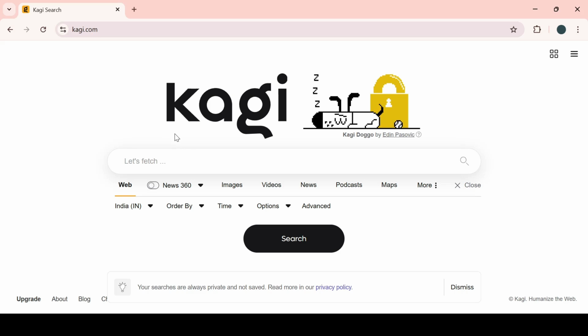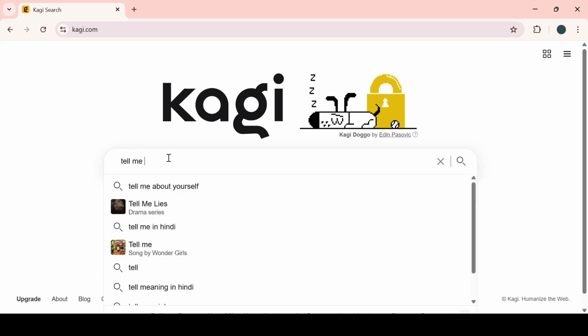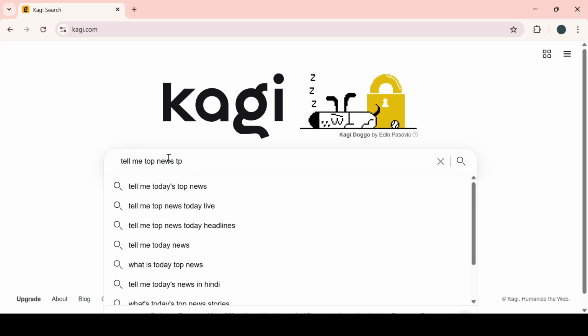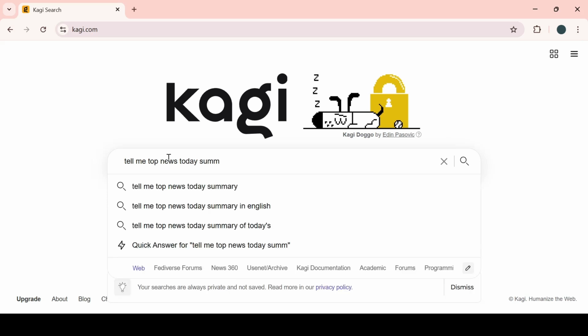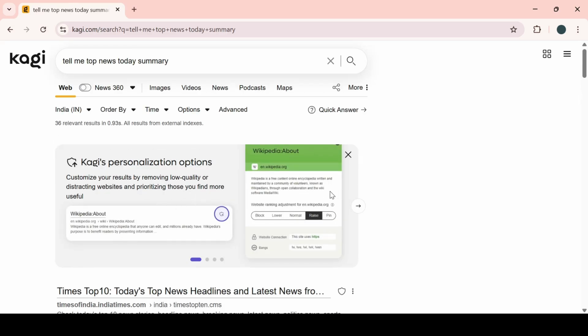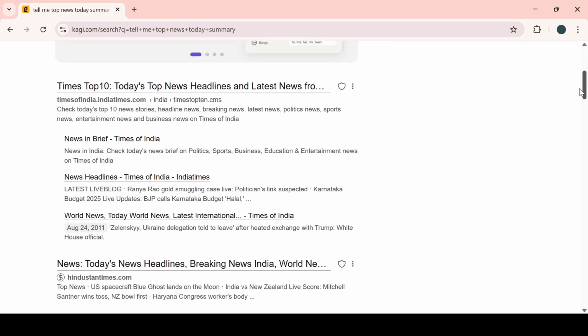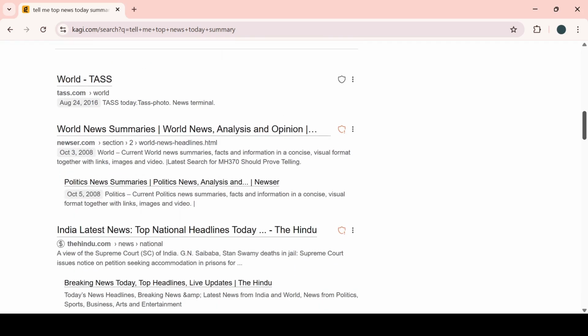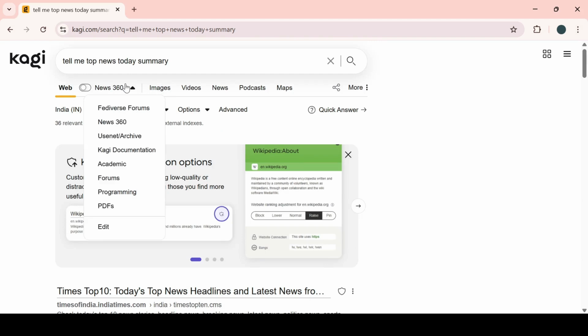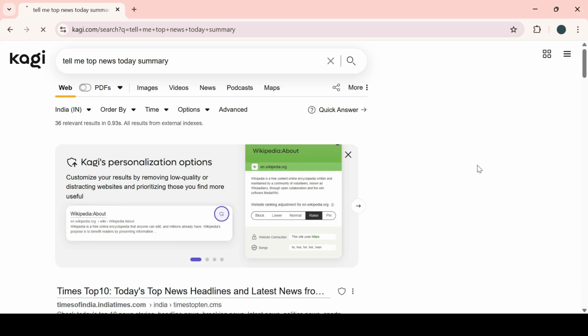If there is something you want to search, tell me, top news today. Summary. Now here is the thing. The first result is Wikipedia. And the top thing is here, and I want to show you. Here are the images, here is the news, and PDFs we can also collect here.